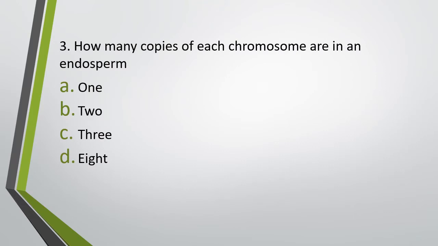Question number 3. How many copies of each chromosome are there in an endosperm? 1, 2, 3 or 8? Number of copies of chromosome in an endosperm. Correct answer is option C, that is there are 3 copies.